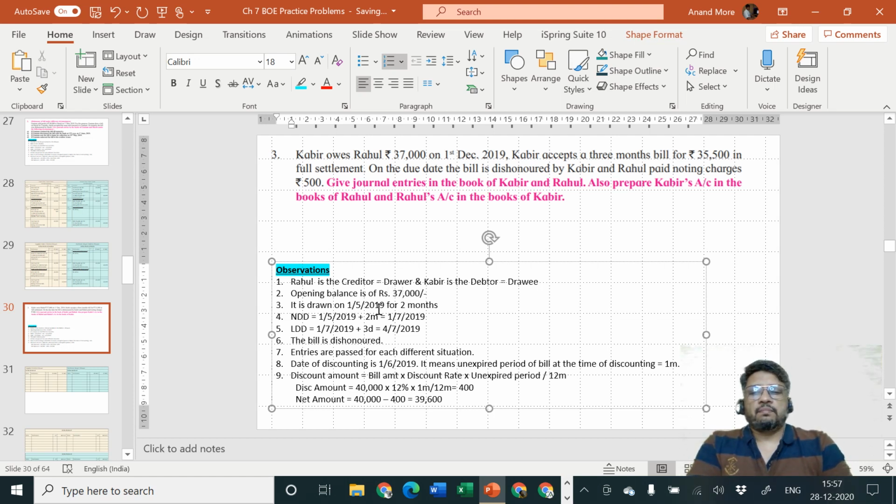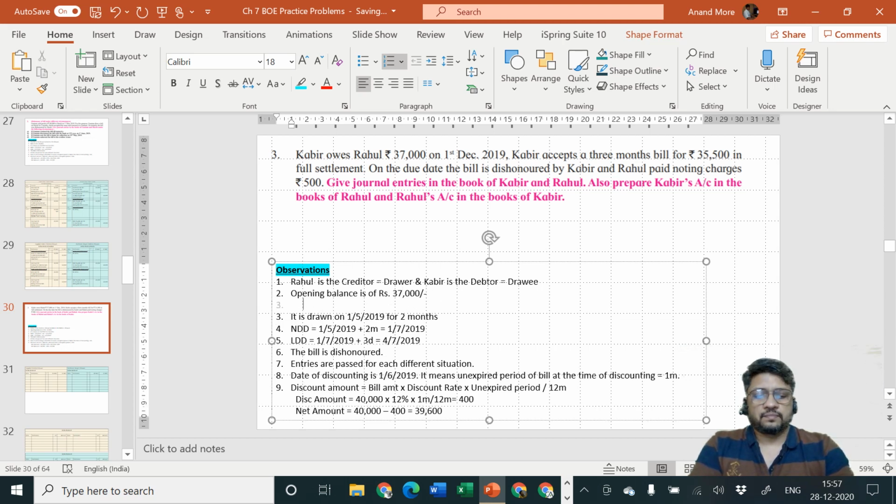Next, bill is drawn for rupees 35,500. Bill is drawn for how many months? 3 months. What is the day on which it is drawn? 1st of December, 1st of December 2019.